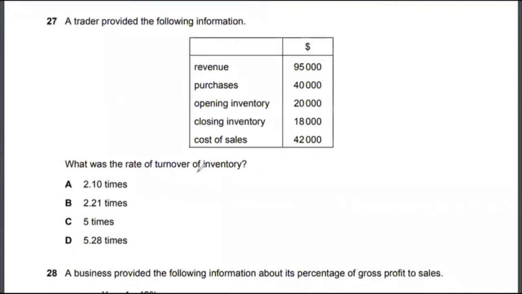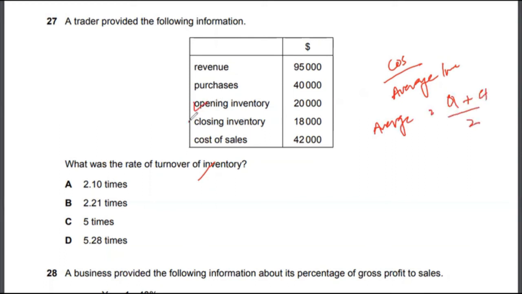What is the rate of inventory turnover? I'm not going to do the calculation here. You can do it by yourself. This is very easy and should not take much time. All you need to do is cost of sales over average inventory. The formula for average inventory is the opening inventory plus the closing inventory, divided by 2.